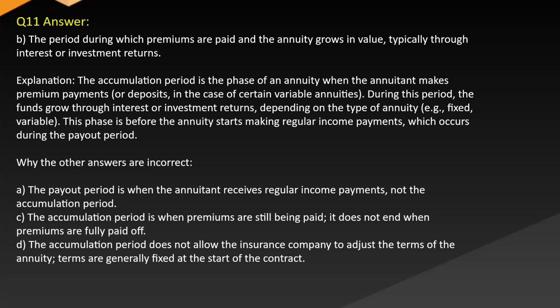While the other answers are incorrect: A. The payout period is when the annuitant receives regular income payments, not the accumulation period. C. The accumulation period is when premiums are still being paid. It does not end when premiums are fully paid off. D. The accumulation period does not allow the insurance company to adjust the terms of the annuity. Terms are generally fixed at the start of the contract.